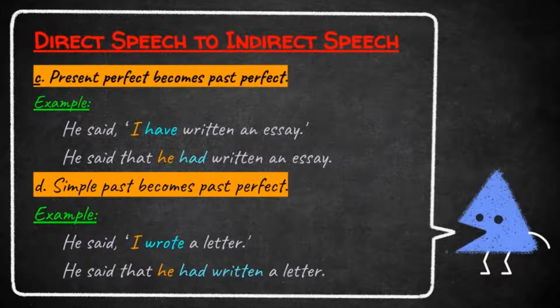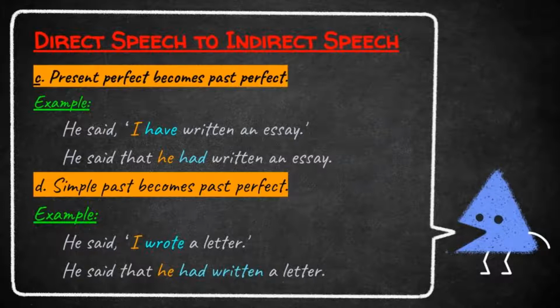Now, what are the things we want to change? Remove the punctuation marks, insert the conjunction that, change the pronoun, and change the tense of the verb. Okay, students, now look at the indirect speech. He said that he had written an essay. We removed punctuation marks and then inserted the conjunction that, and then changed the pronoun I. The pronoun I changed to he, and then changed the tense of the verb, that is past tense. What is the past tense for have? The past tense is had.